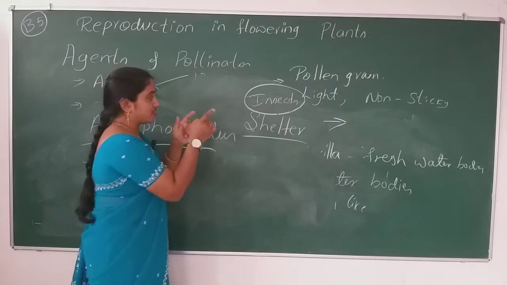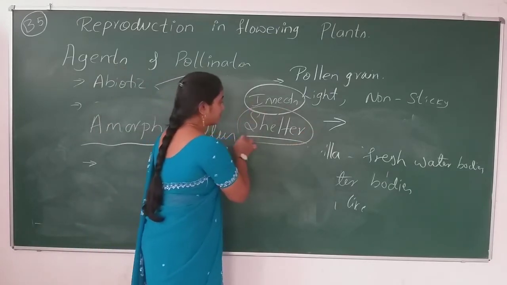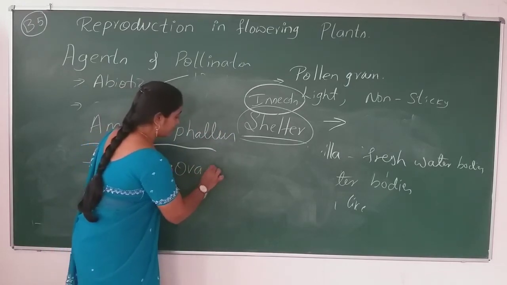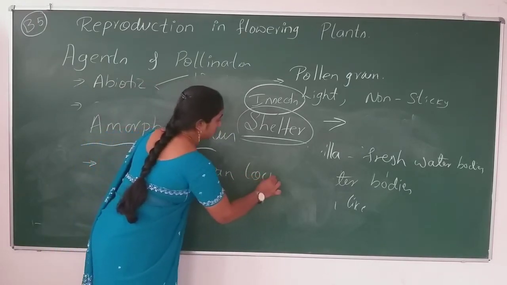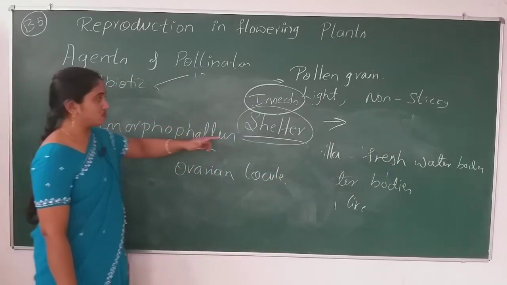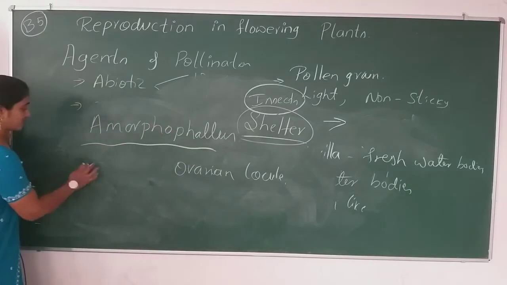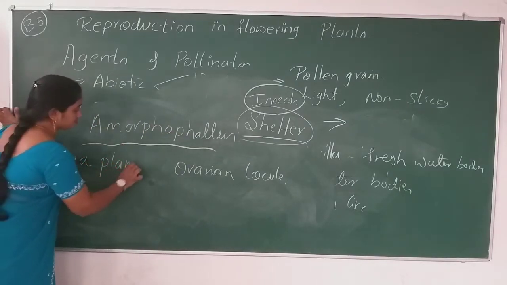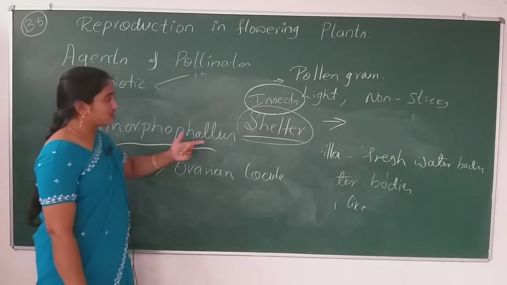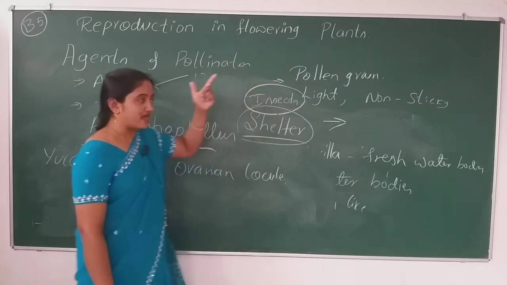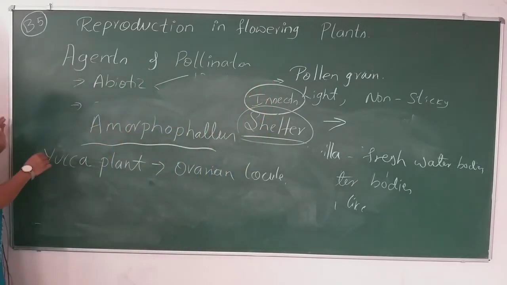Remember the shelter I am telling you, that will be the ovarian locule. So in the ovarian locule, like the Yucca plant, the ovarian locule gives shelter to lay the insect eggs. And I'll mention the insect name also, that is moth.